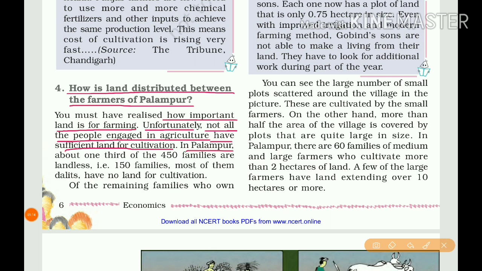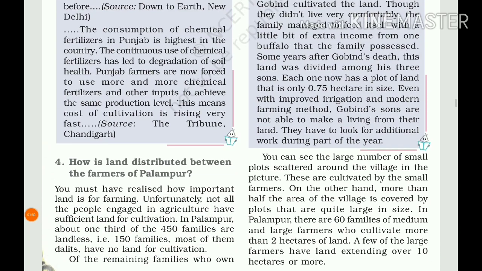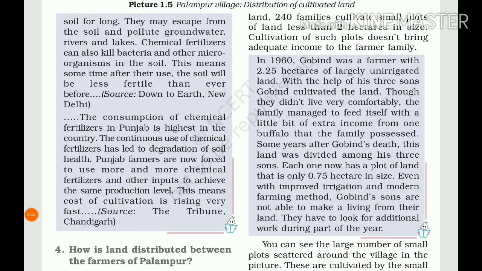In Palampur, about 1/3 of the 450 families are landless. That means 150 families. We already learned that in Palampur, totally 450 families are living there. Among them, 1/3, that means 150 families, are landless. Most of them are Dalits, that means scheduled caste or downtrodden people, and have no land for cultivation. Of the remaining families who own land, the remaining families means 300 families.